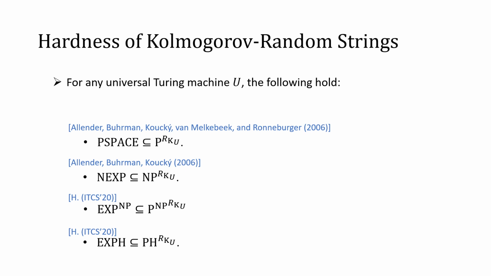With this motivation in mind, let me explain more detailed background of this work. As we explained, there are several hardness results of Kolmogorov-Random strings. For any universal Turing machine, you can show that P-space is reducible to R_K^U. Similarly, there are several hardness results. For example, EXP^NP is contained in P^NP^{R_K}.